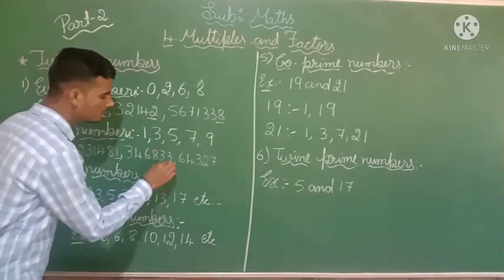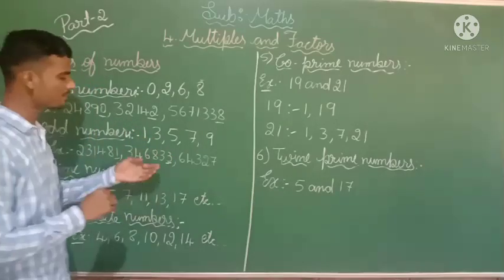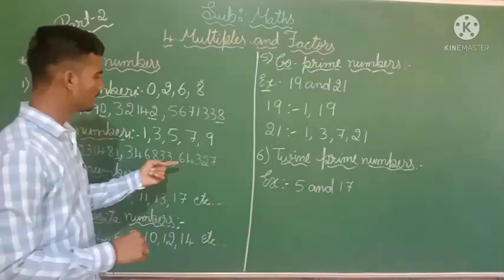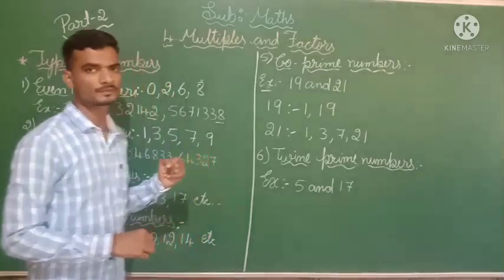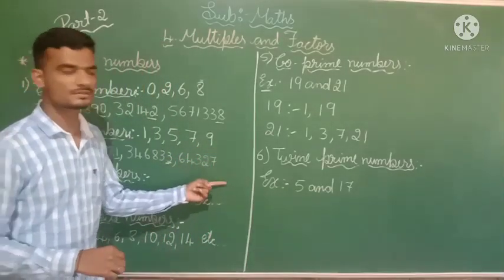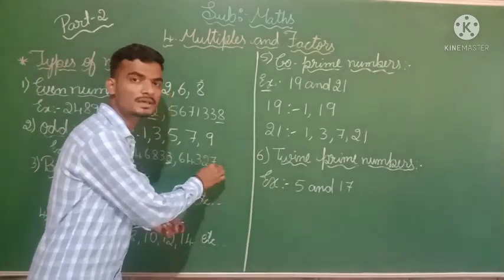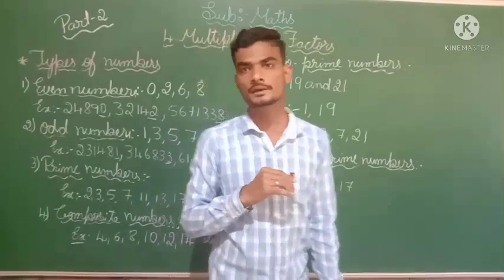Then here also the number ends with a 3. So for this type of number we call it an odd number. Next, 64,327. Here at last, by which number does it end? It ends with the number 7. So we call that an odd number.